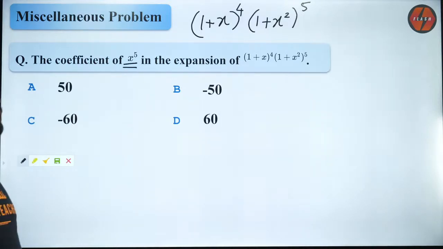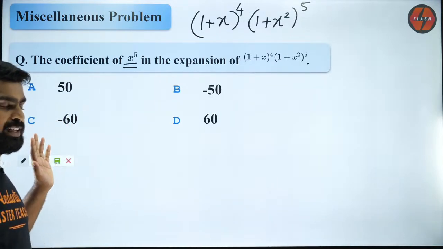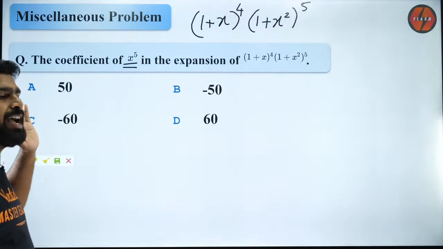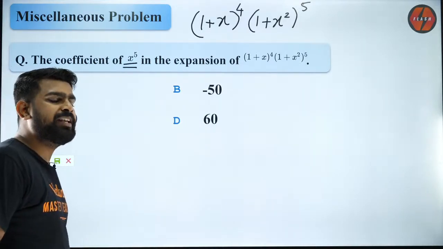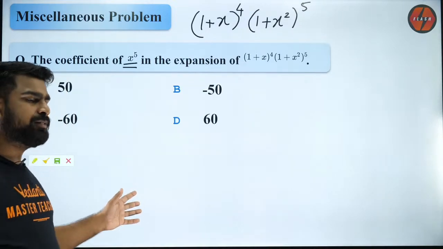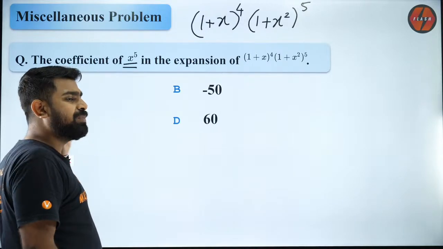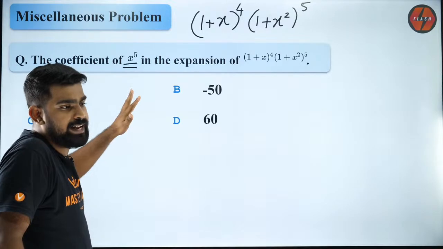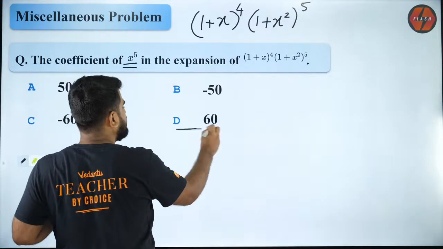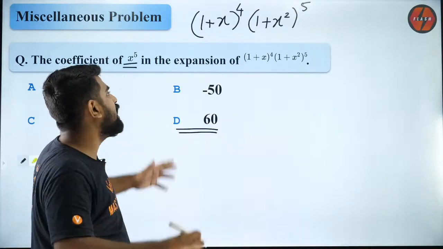Everybody note down your answers, because I am going to reveal the answer only after I complete solving. So let's get started. Are you all ready? Because I see many answers. I see 60, I see minus 60, I see some 50s also. So we don't know what is correct. But the majority seems to go for this. You might be right, you might be wrong. So let's see how to do it.